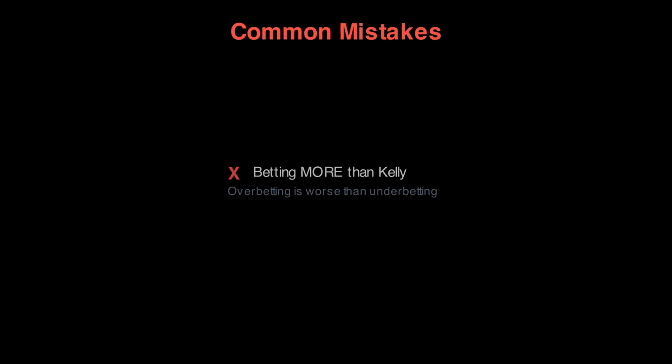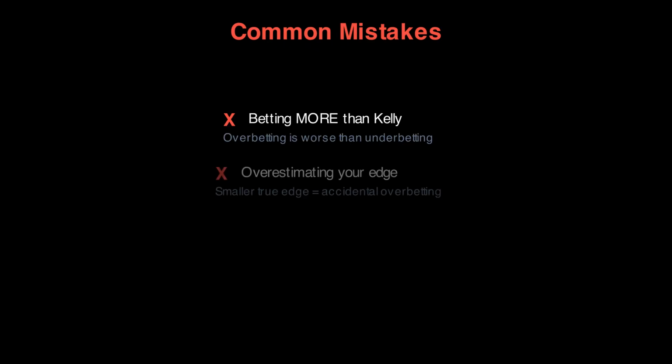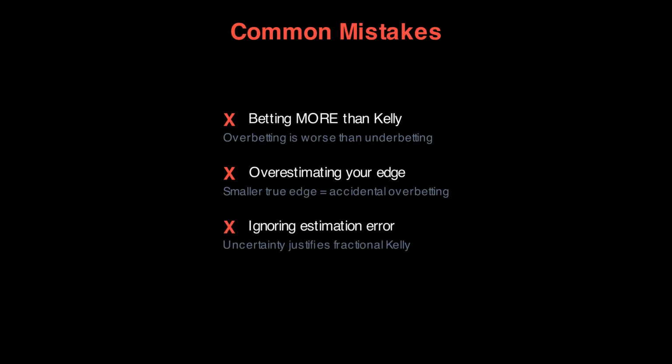Here are the common mistakes. Never bet more than Kelly. Overbetting is worse than underbetting. Never overestimate your edge. If your true edge is smaller, full Kelly becomes overbetting. And never ignore estimation error. In the real world, you never know your exact edge. That uncertainty alone justifies using fractional Kelly.